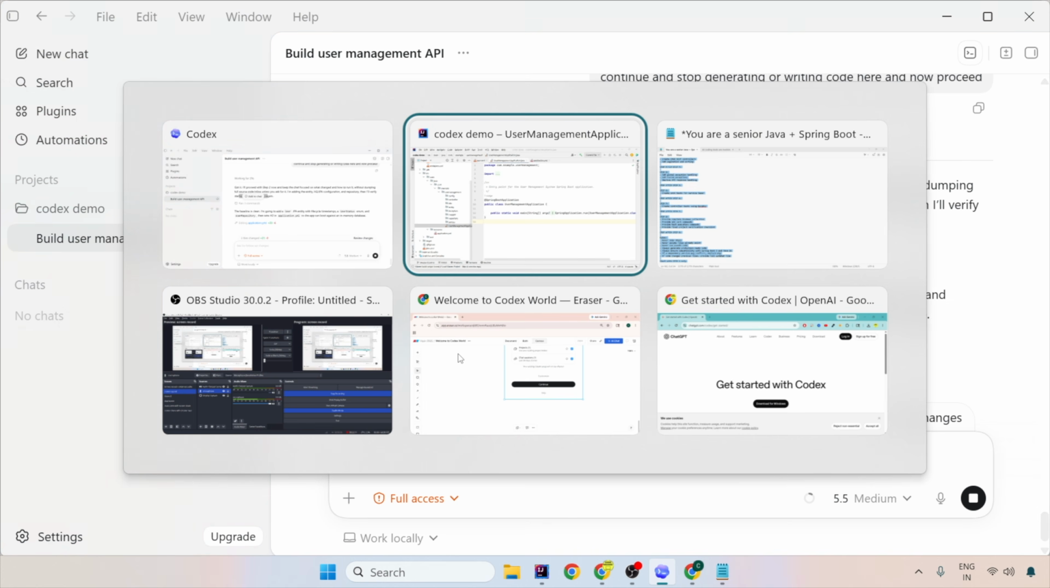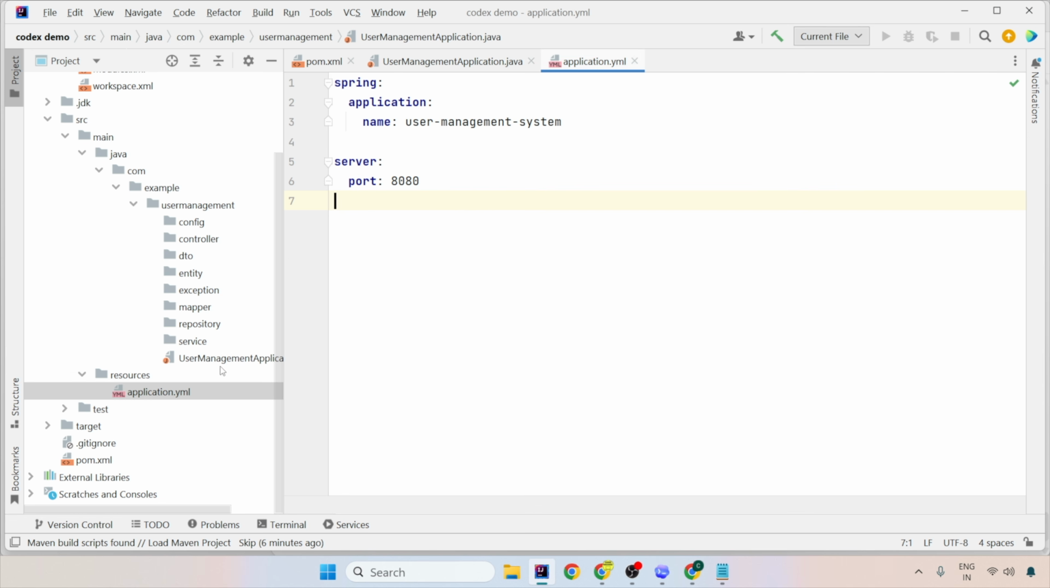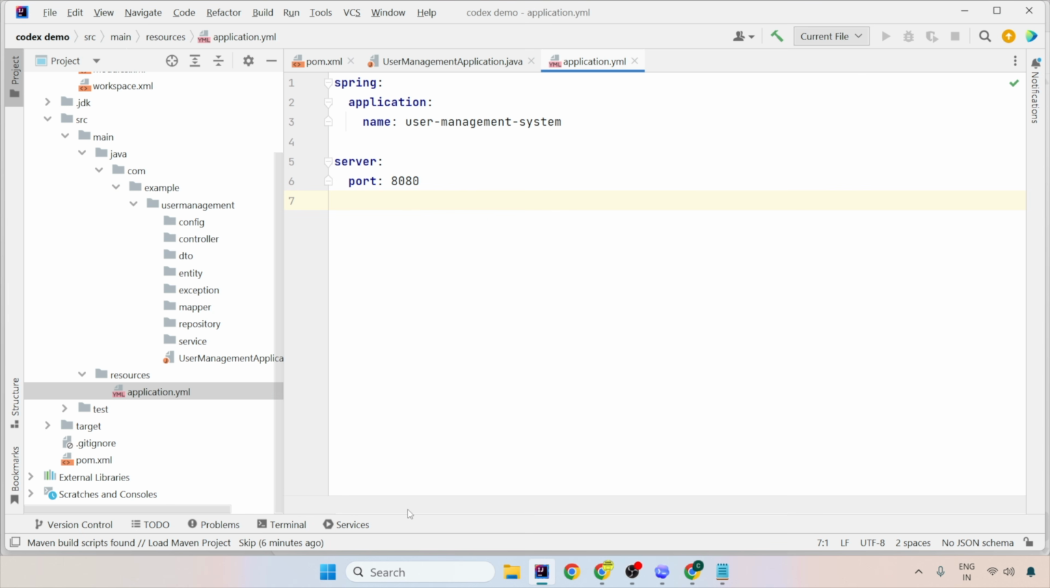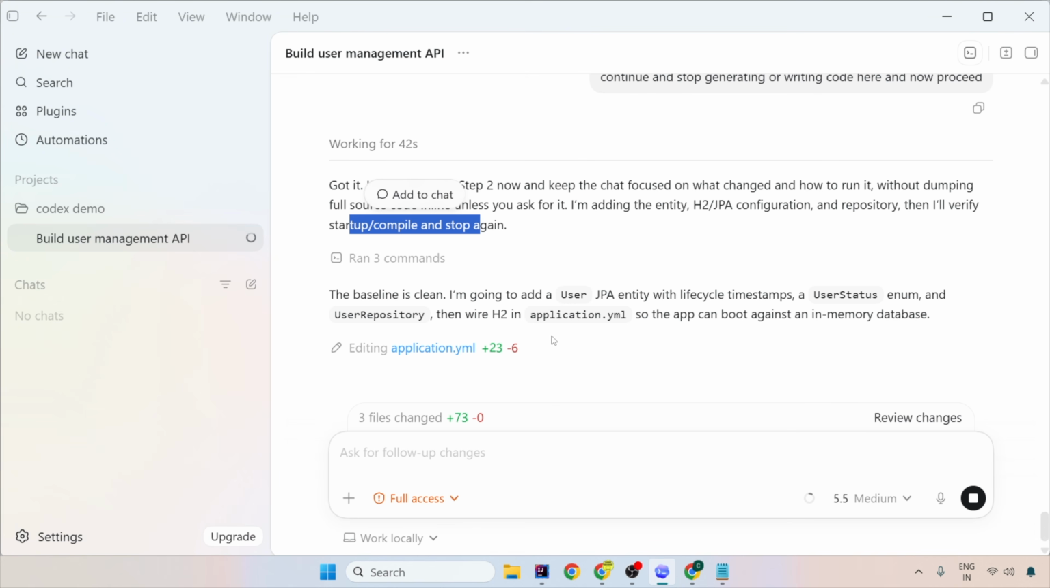What I have shown you earlier was a very small application.yaml like this. Now it is changing this. And after this editing has been done, you will see the H2 database or the in-memory database structure getting created inside the application.yaml. So now let's wait for this.